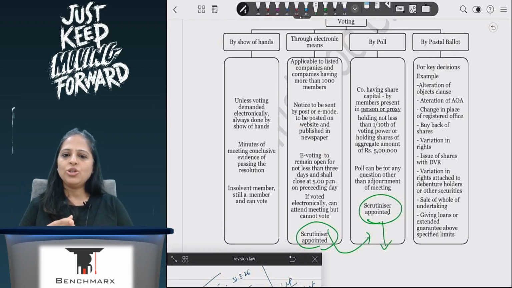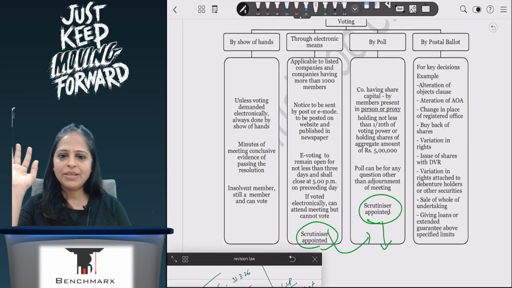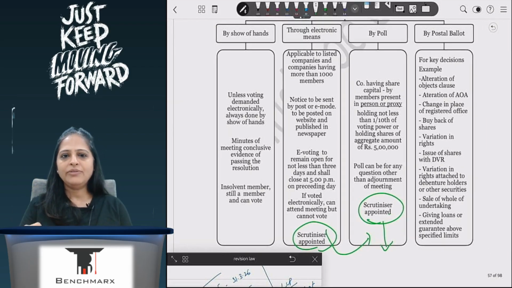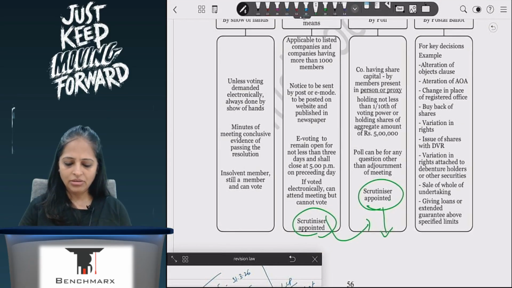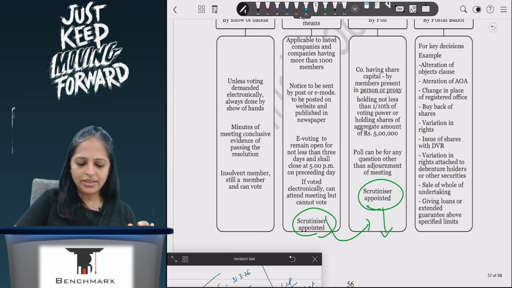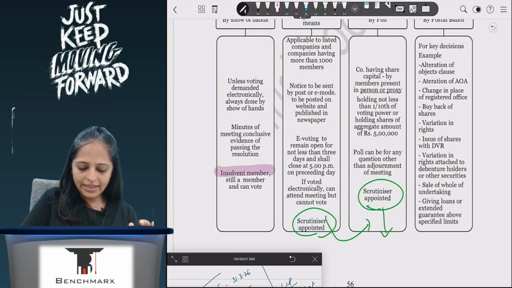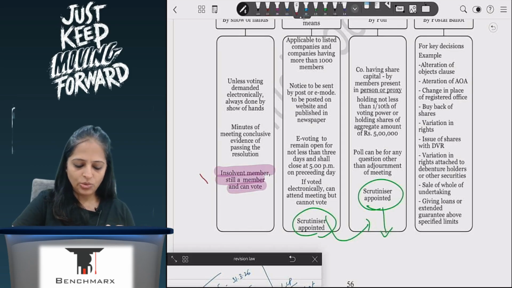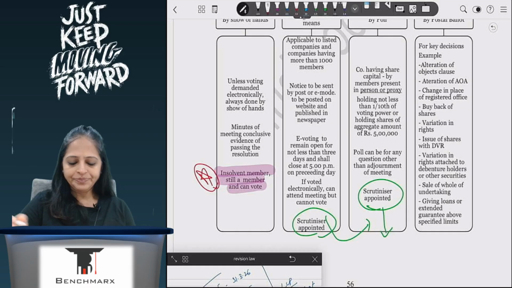Okay. By show of hands, you know how it happens. People majority होता है, special resolution, all of that will happen by show of hands, and the chairman will note who is voting in favor, who is voting against, and we can decide whether the resolution passed or not passed. Insolvent member is still a member and can vote. Again, important MCQ question can be asked on this.